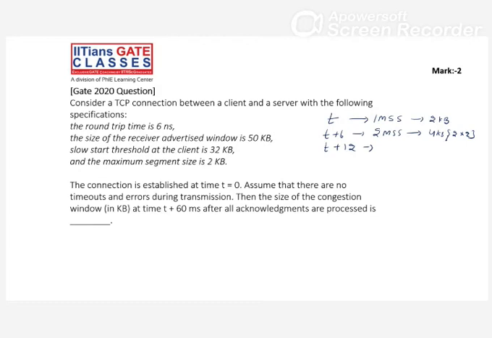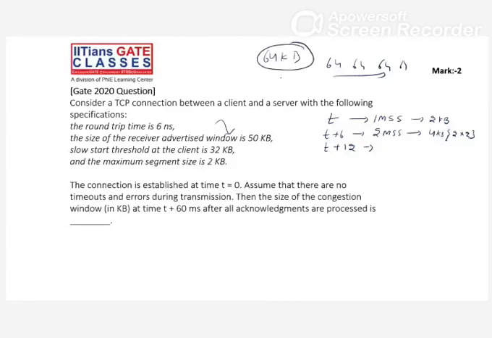Bhavya, right, 44 kb. Aditi, right, 44 kb. Second question: after the threshold, it goes on doing additive increase till what? Yes, I said, up to your advertised window, 50 kb. Up to 50. In the example we show 64, 64, 64, 64, because in the example 64 kb per segment is the window size.